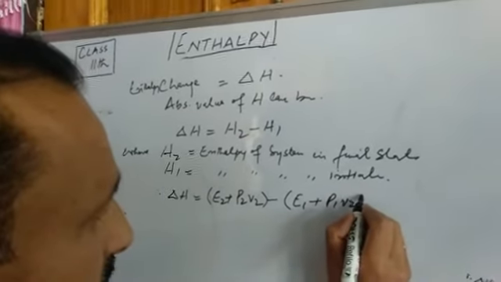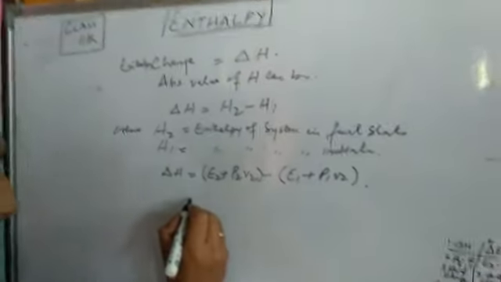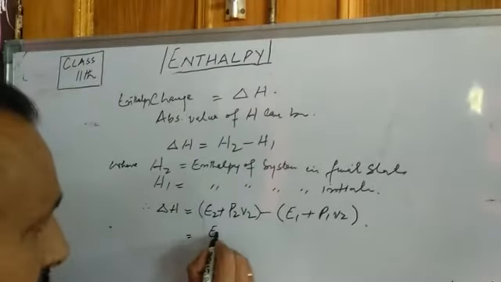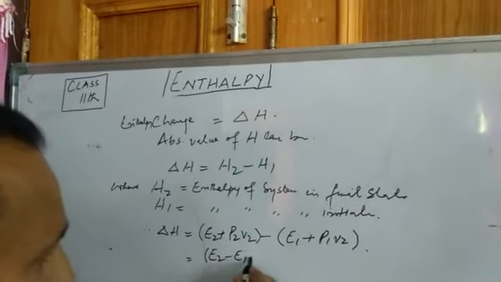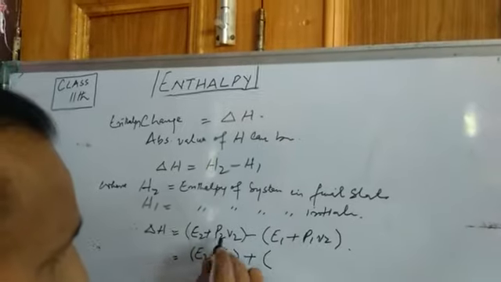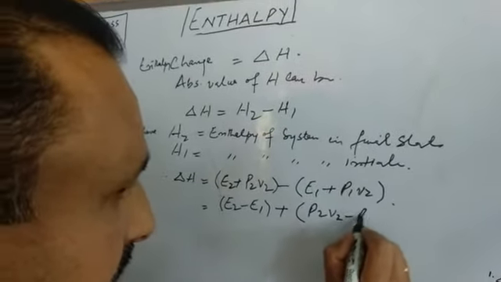If we solve this, what we will get? We will get E2 minus E1 plus P2V2 minus P1V1.